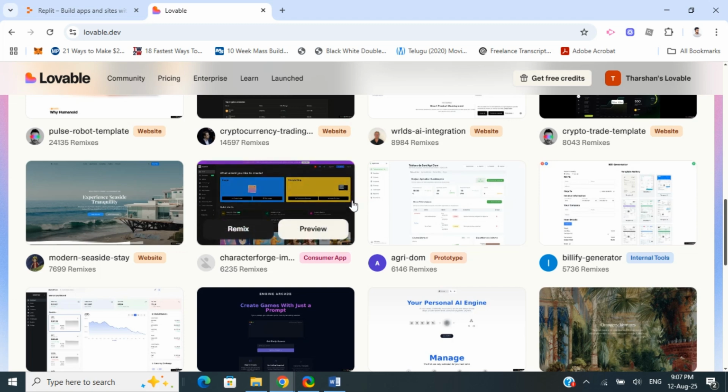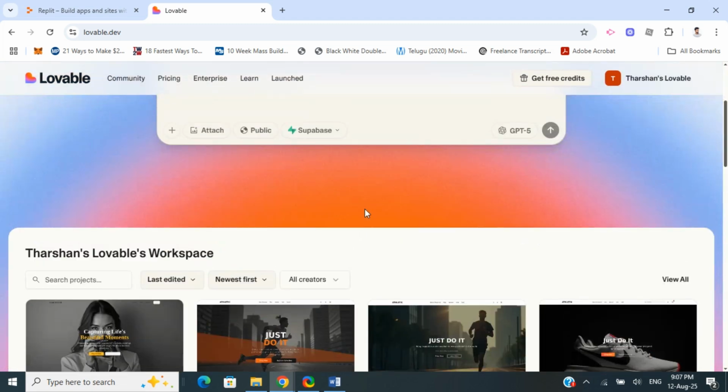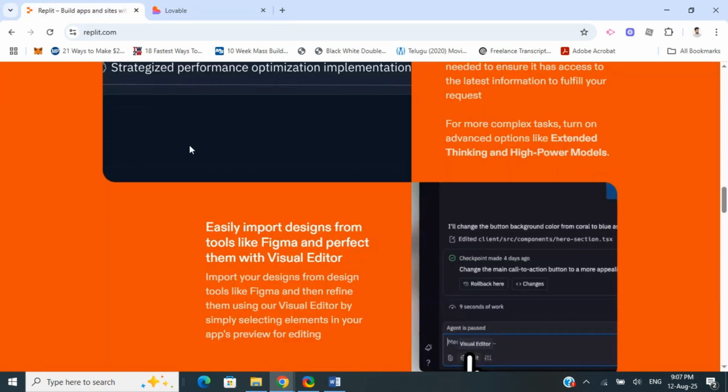So you can simply use Lovable if you want to build MVPs fast, or you need no-code app creation, then you can go for Lovable. Otherwise, if you need real-time coding and if you want to learn to code, then Replit will be the best option in that case.